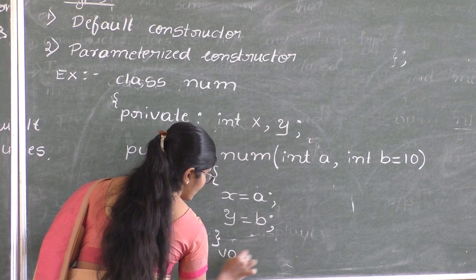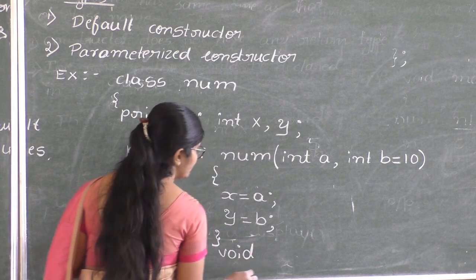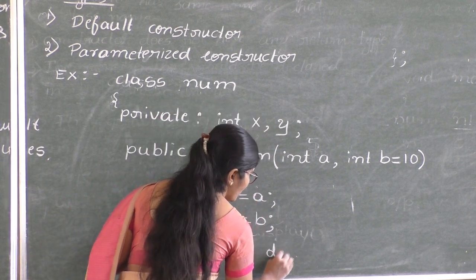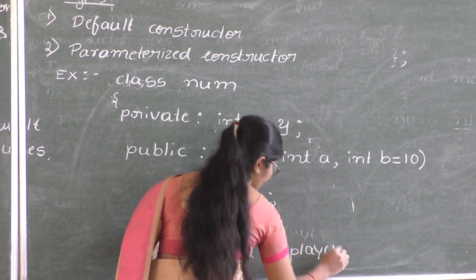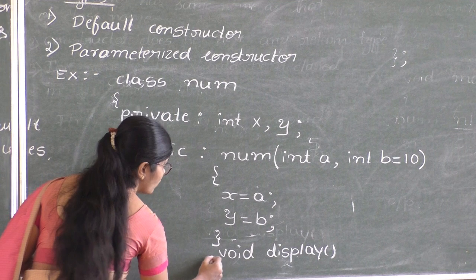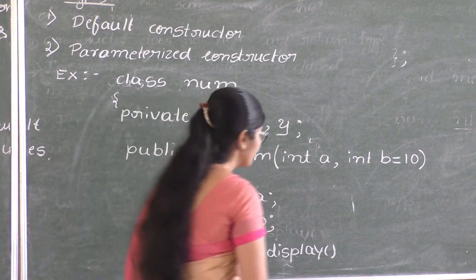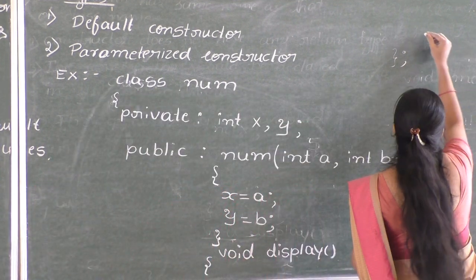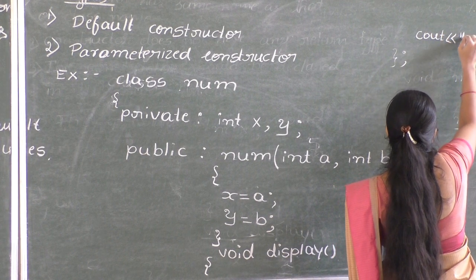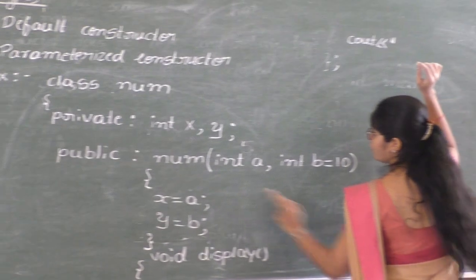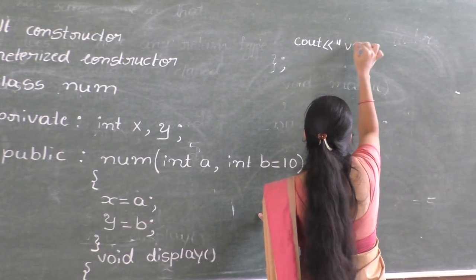And we have a function to display the values of x and y. Void display, open the curly bracket. Inside the display function we have a cout statement to display the values of x and y.